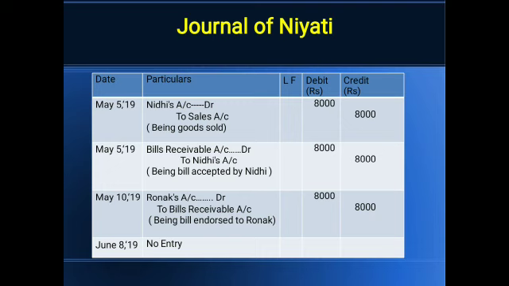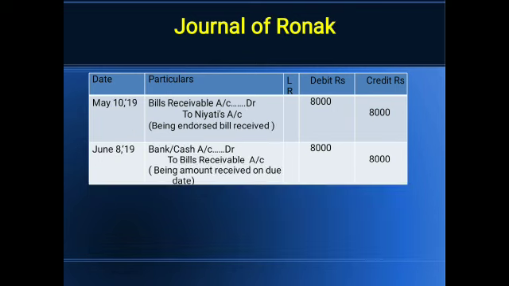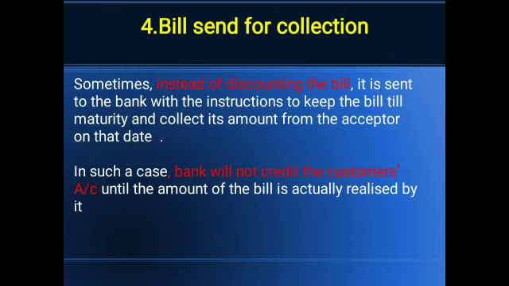The person who is holding the bill will receive the money from Nidhi. So here Nidhi is paying, and Ronak is receiving. So the bank account debit to bills receivable account is to be done in the books of Ronak, who is receiving the amount. This entry is the endorsement of bill.